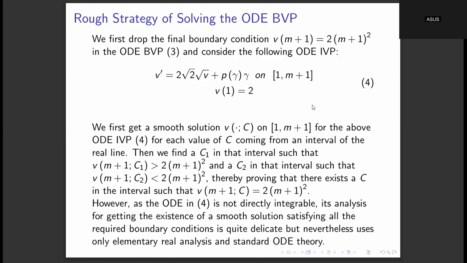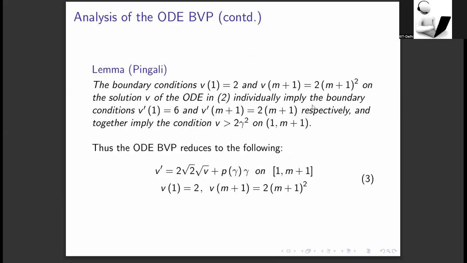Can you go back to the previous slide once? Yeah. Here, it might be elementary, but I'm not understanding. This is a first order ODE, so why are we given two boundary conditions or initial conditions? These boundary conditions come from the problem.